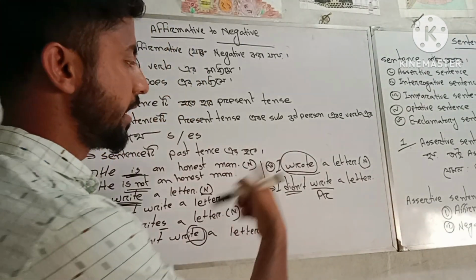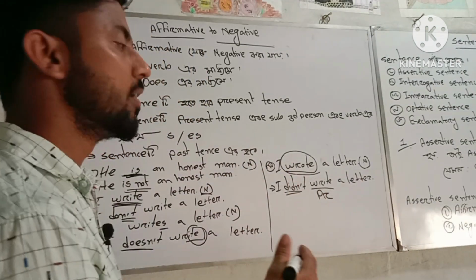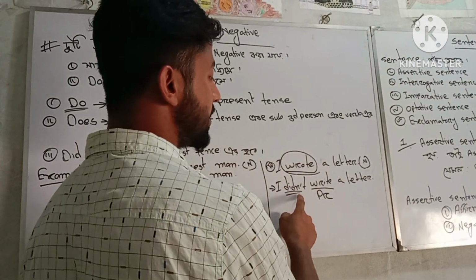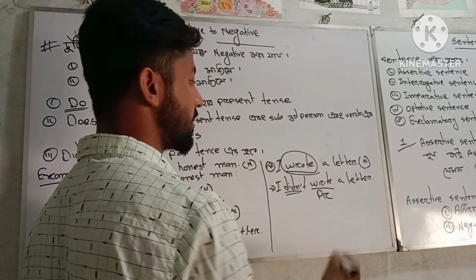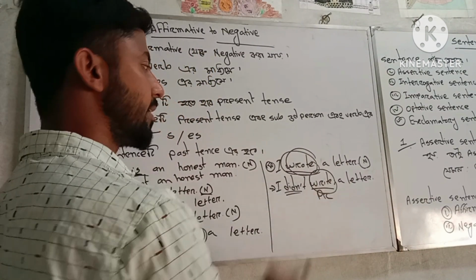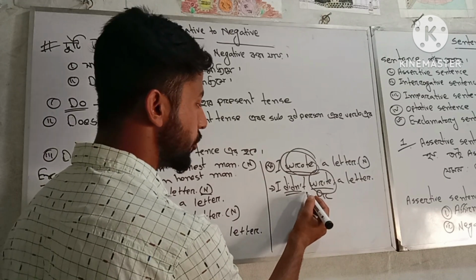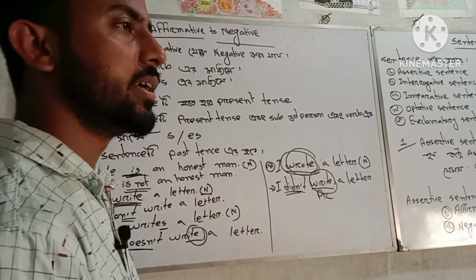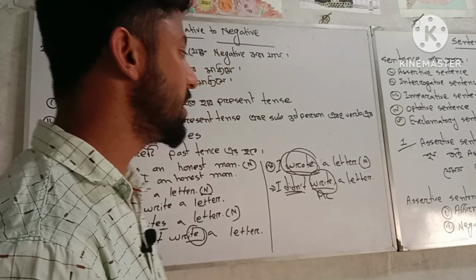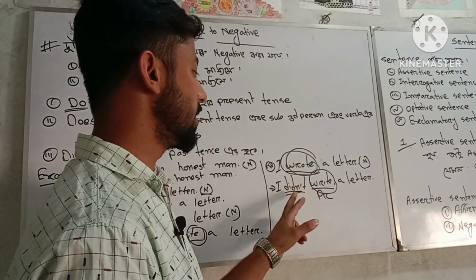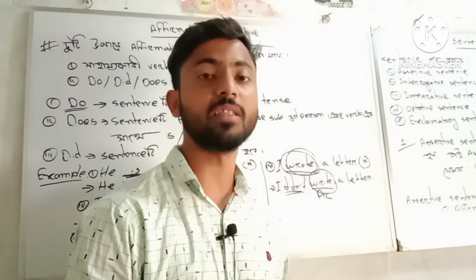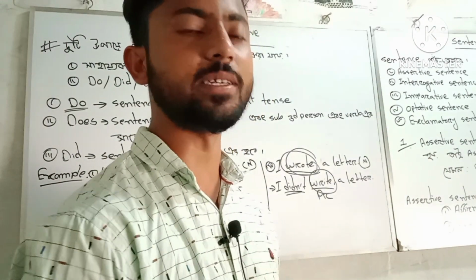So we should use did not: I did not write a letter. Here is write, not wrote, because when you use did, you should use the present form of the verb.